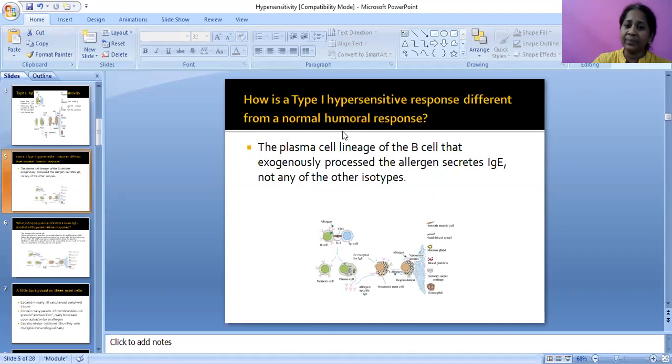What is the difference between a normal immune response and a hypersensitive response? Here, the plasma cell lineage of the B cell that exogenously processes the allergen secretes IgE, not any of the other isotypes.